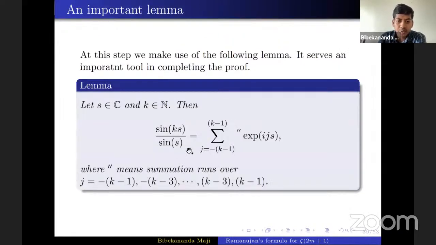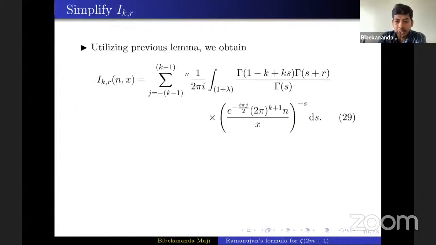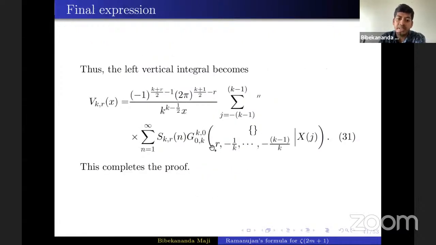Here one requires this lemma. Once you use this lemma, you get this form. After that, you have to use the multiplication formula for the gamma function to simplify further. And at the end, you can write it in terms of the Meijer G-function. Before writing it in terms of the Meijer G-function, one requires checking whether all the conditions of the Meijer G-function are satisfied.